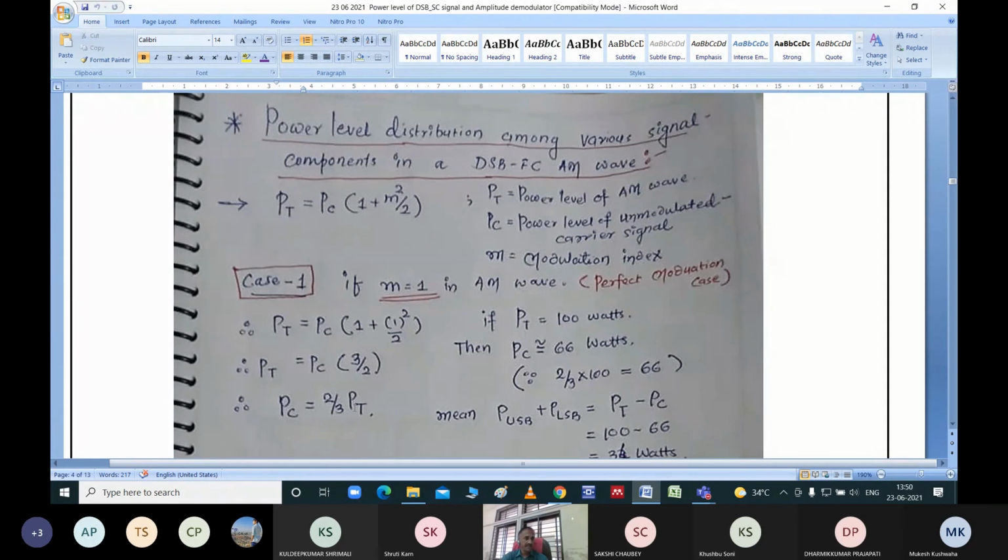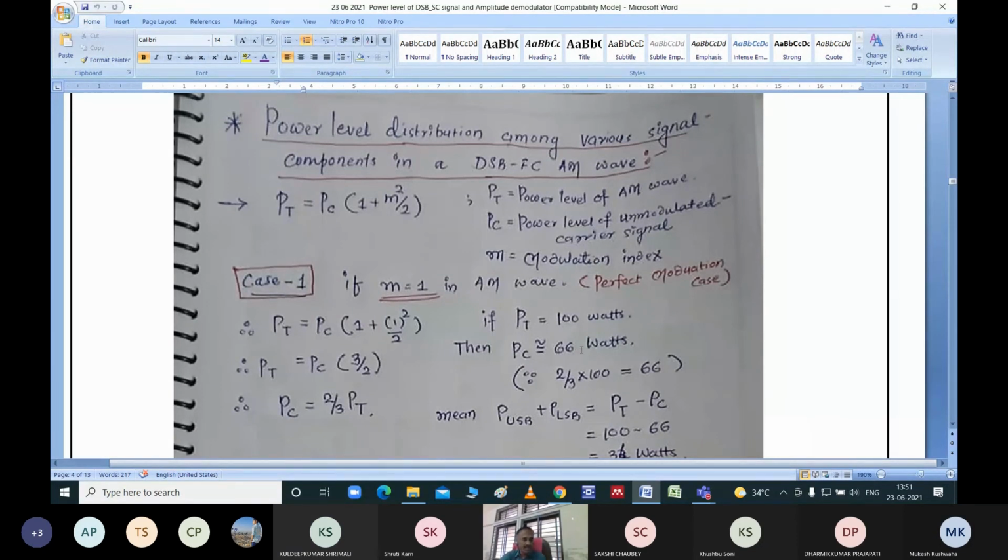If it is 100, roughly, 100 means let us say 99. PT is equal to 99 watt. Can I say that PC is approximately equal to 66 watt? If PT is equal to 100 watt here, or let us say 99 watt, can I say that approximately it will be 66 watt?